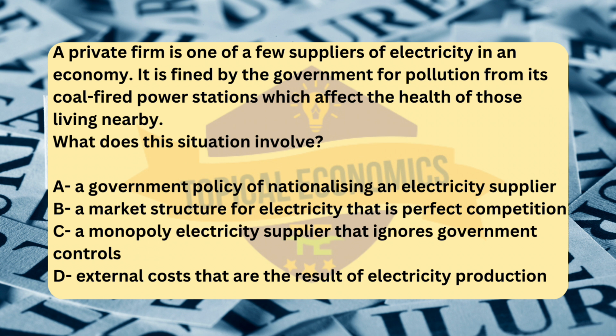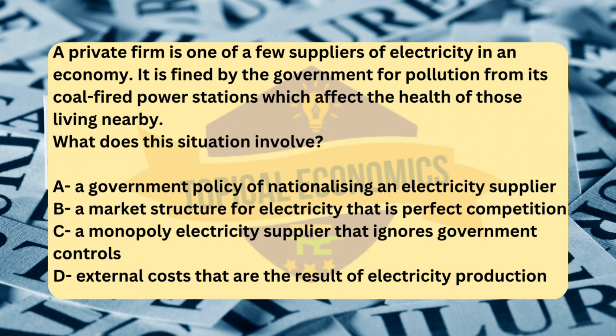A private firm is one of a few suppliers of electricity in an economy. It is fined by the government for pollution from its coal-fired power stations, which affect the health of those living nearby. What does this situation involve? A. A government policy of nationalizing an electricity supplier. B. A market structure for electricity that is perfect competition. C.